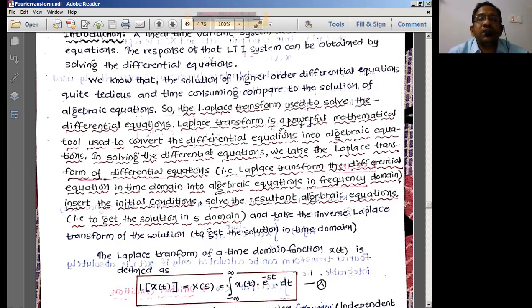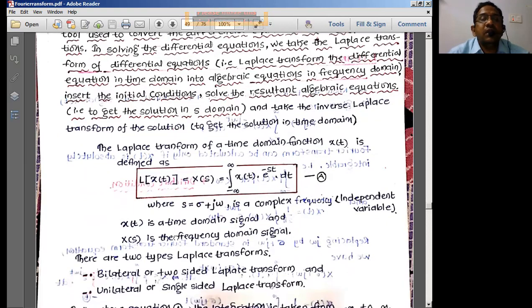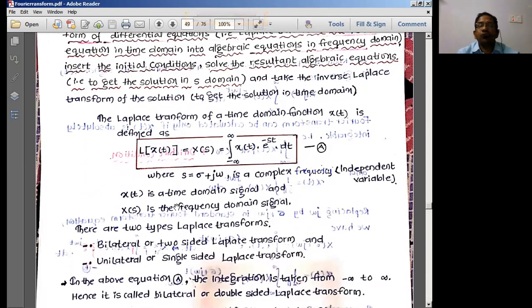Laplace transform is a powerful mathematical tool used to convert differential equations into algebraic equations. In solving differential equations, we take the Laplace transforms of the differential equations, insert initial conditions, and solve the resultant algebraic equations to get the final solution in the S domain. This is what we have in the syllabus about Laplace transforms, where we have to find the transformed signal in the S domain from the time domain.